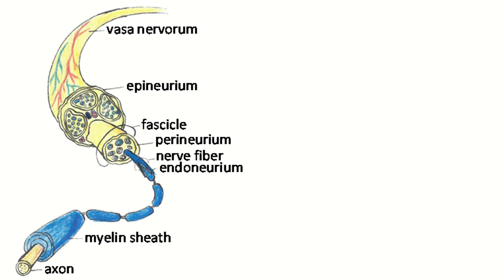So the organization of the nerve: this is a nerve fiber, formed by the axon and myelin sheath, and surrounded by a connective tissue sheath, the endoneurium. And this is a bundle of nerve fibers formed by several nerve fibers, and it is surrounded by the perineurium. This bundle of nerve fibers is surrounded by another connective tissue sheath, the epineurium. This is the organization of the nerve.